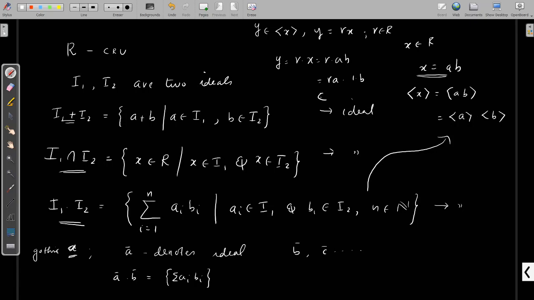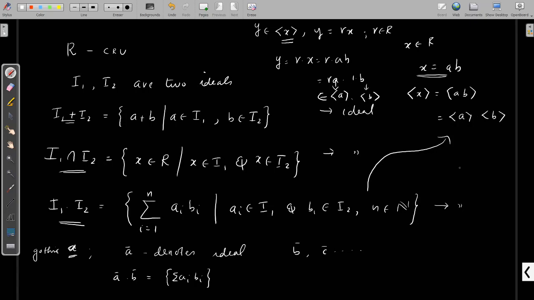This is an element of the ideal generated by a, since the ideal generated by a is the multiples of a, and this is an element of the ideal generated by b. So y is an element of this product. Consequently, the ideal generated by x is a subset of this product.